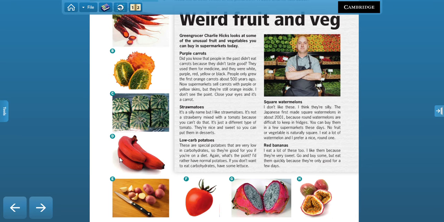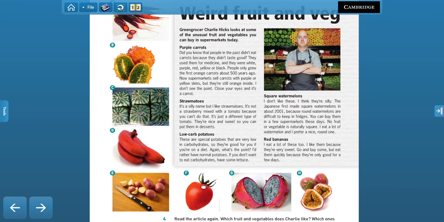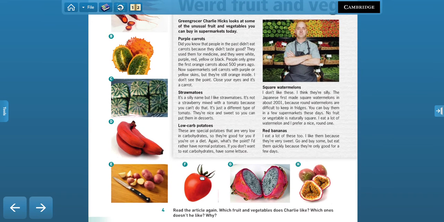Red bananas, letter D. Low carb potatoes, E, and the last one would be F, right? Which are strawmaters. Strawmaters, which is a very unusual name for a vegetable, right?